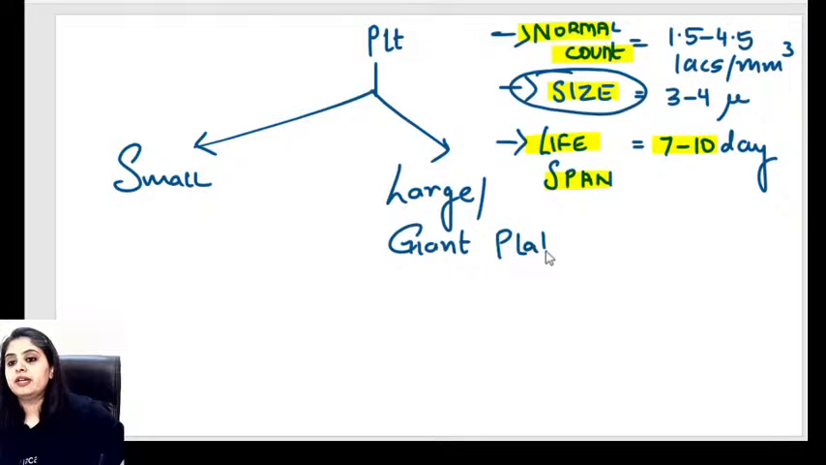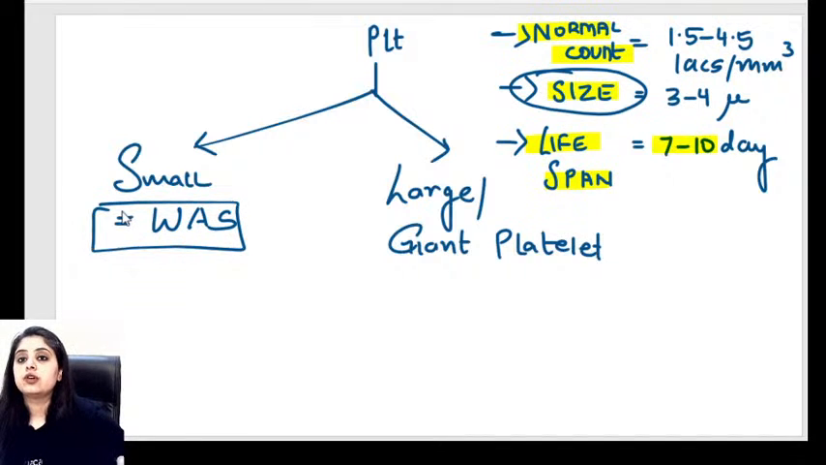You can also call them giant platelets. So for small size platelets, what disease did we do right now? For small size platelets, we did Wiskott-Aldrich syndrome. For giant platelets, what all diseases come to your mind? What all diseases? Yes, this I want everyone to answer.